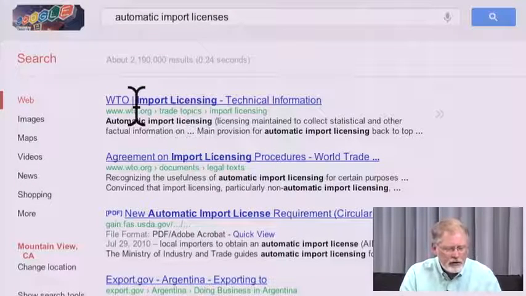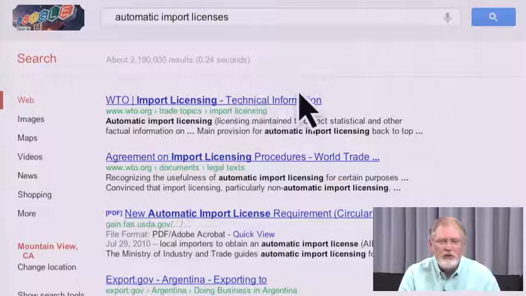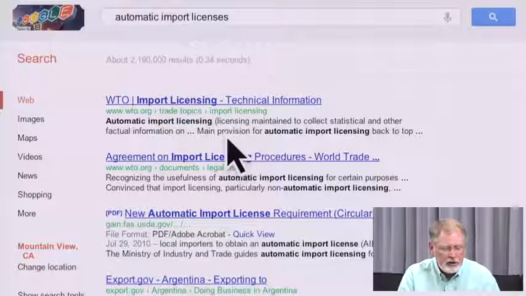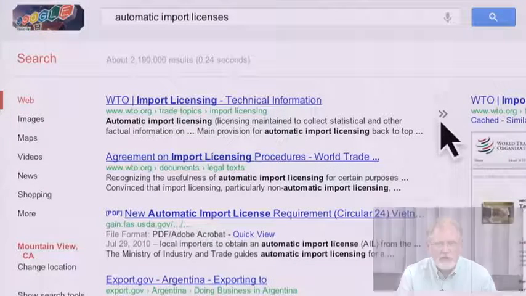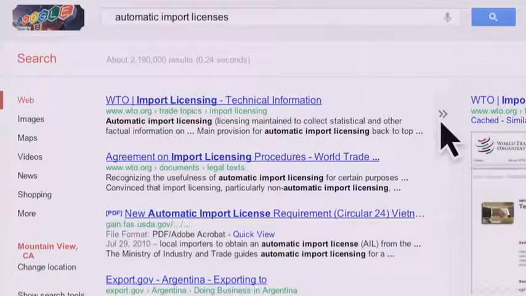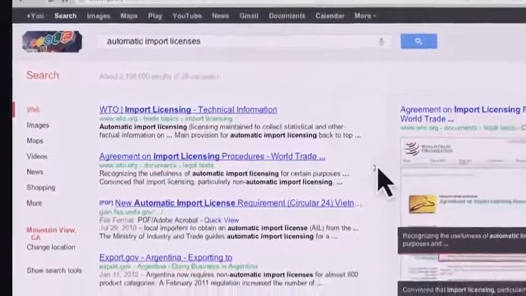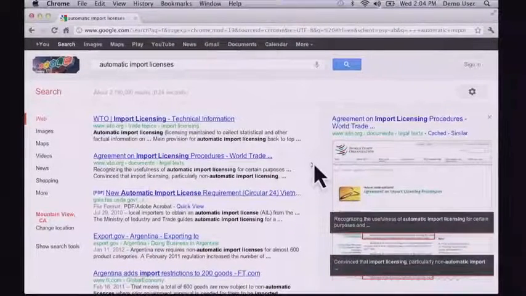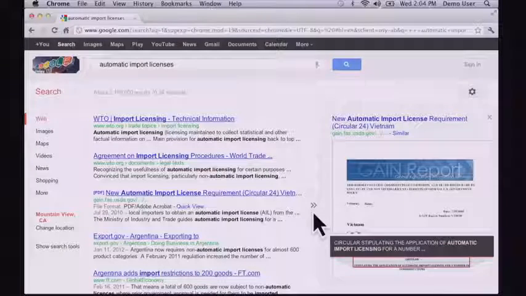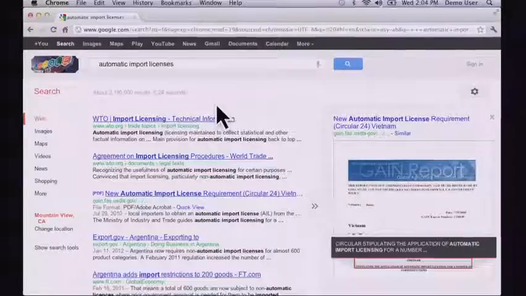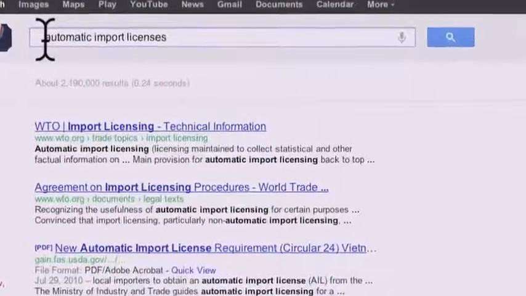So here we can start to see that the WTO is telling us some technical information about import licensing, and in particular what an automatic import license is. An interesting way to do this very quickly is to use this rollover preview tool. So I can roll over and see exactly what kinds of documents I'm seeing and start to understand what an automatic import license is. If you read through these pages, you'll quickly understand that an automatic import license is an import license that's issued on demand whenever something is ready to go. So let's modify our query to see what's going on with Argentina about that.